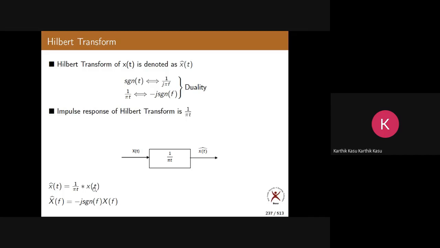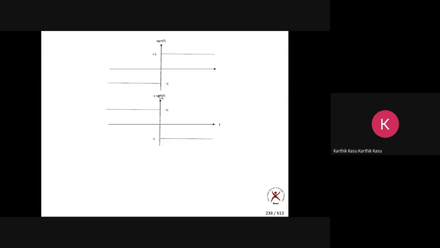I want to know the characteristics of the term minus j signum of f. So multiply signum of f with minus j. This is what you get. If you multiply minus j into 1, you get minus j. And minus j into minus 1 becomes plus j.